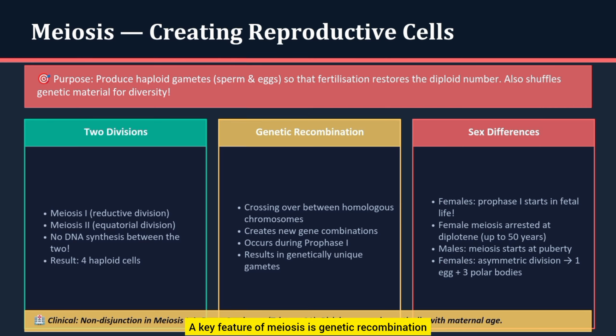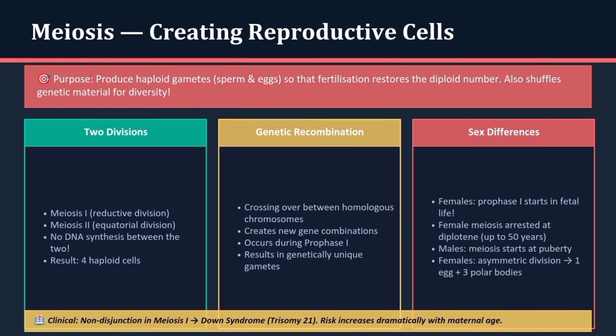A key feature of meiosis is genetic recombination, where homologous chromosomes exchange segments of DNA during early stages. This process, known as crossing over, generates new combinations of genes, making each gamete genetically unique. There are also important differences between males and females.